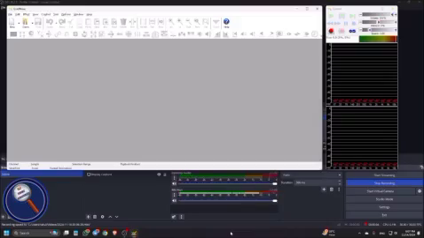Finally, GoldWave, yes, one of the famous audio editing software, GoldWave, has introduced their own AI tool.